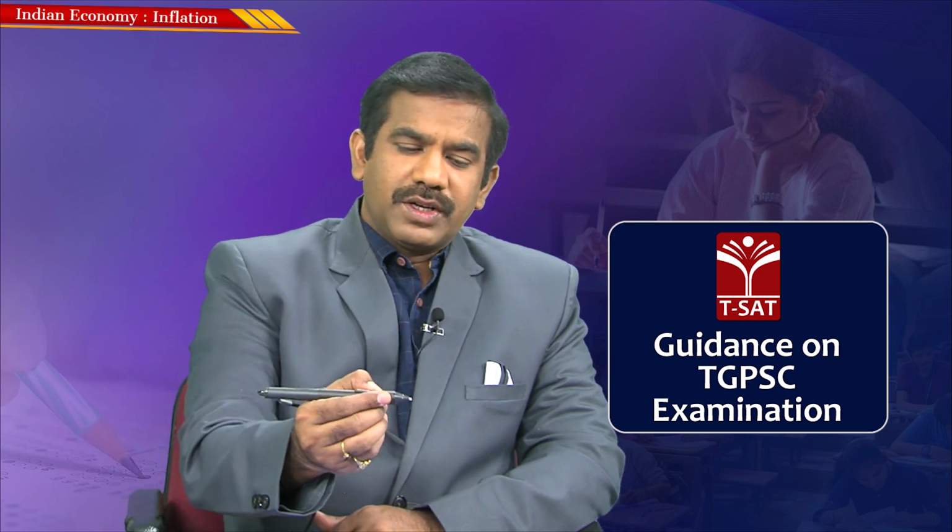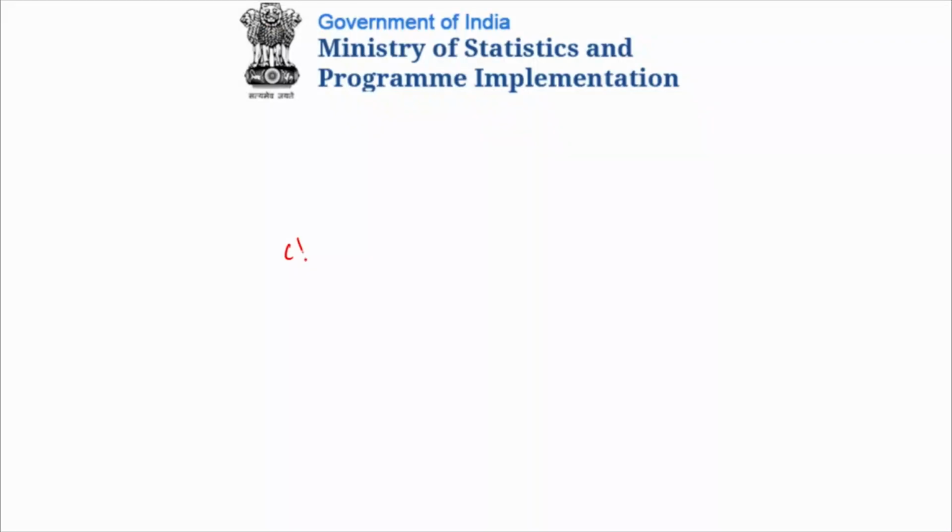The logic is very simple. Let's say it is the consumer price index. What we do is we take the consumer price index of this month, the current month, and the consumer price index of the same month of the previous year. We look at the change in the consumer price index between them.